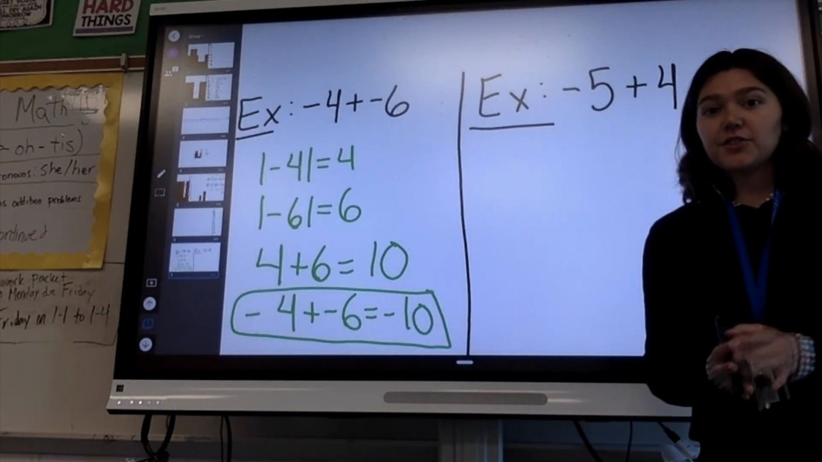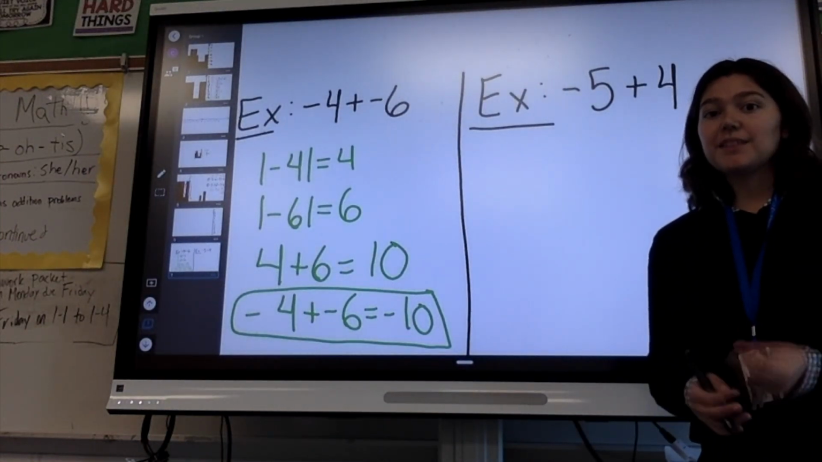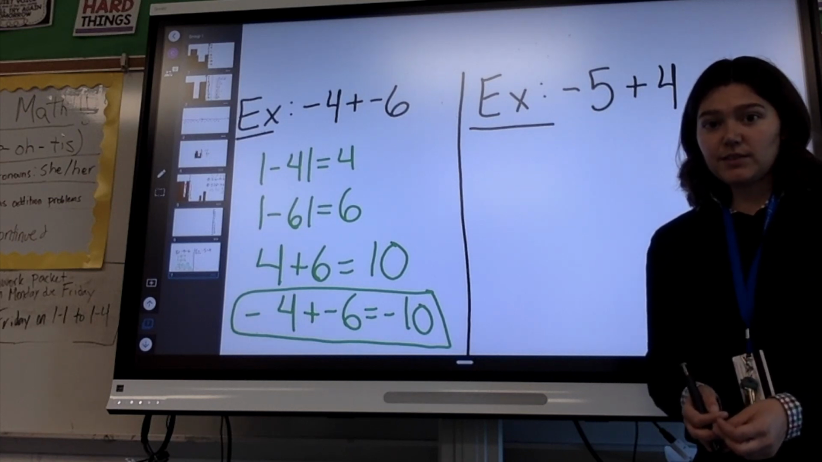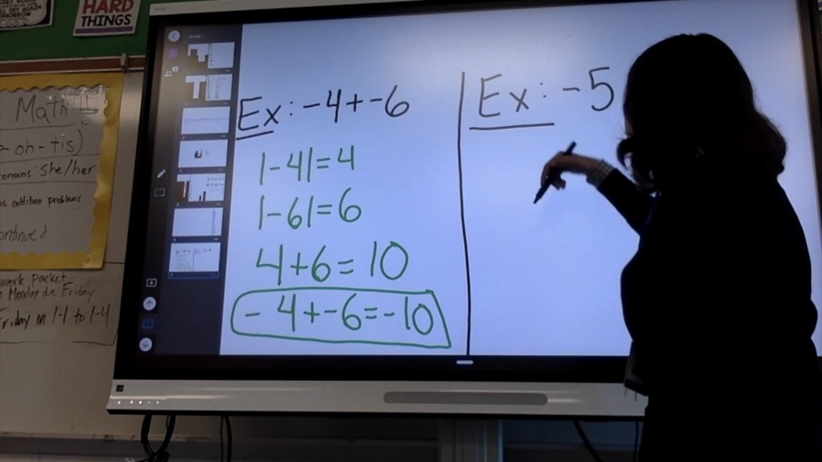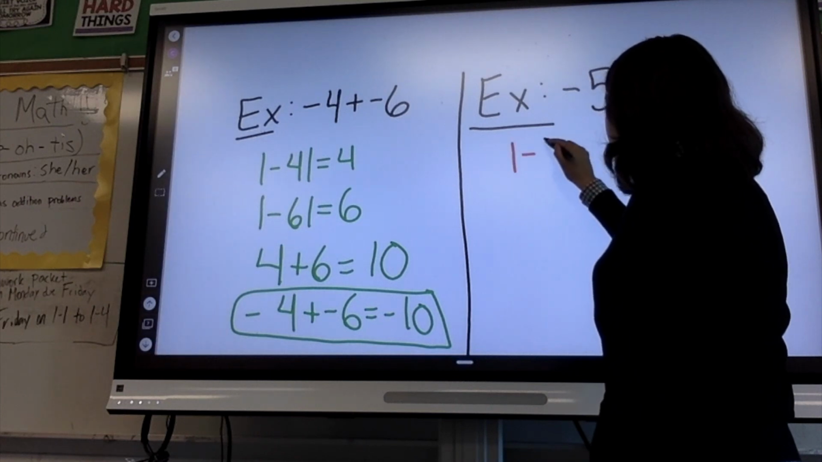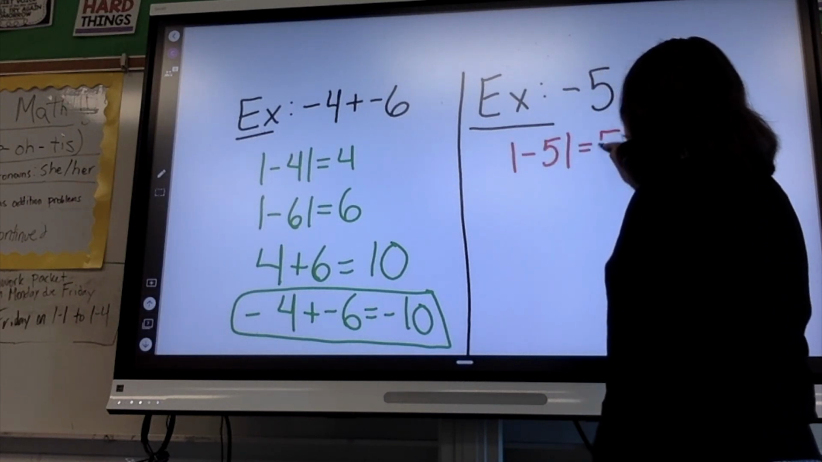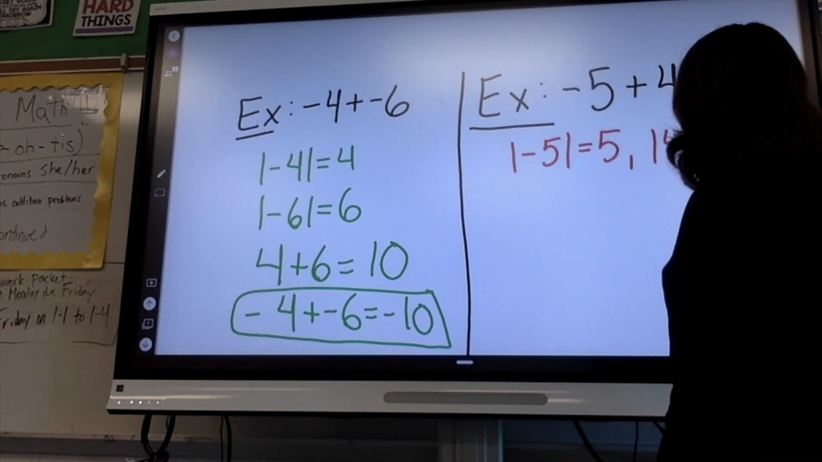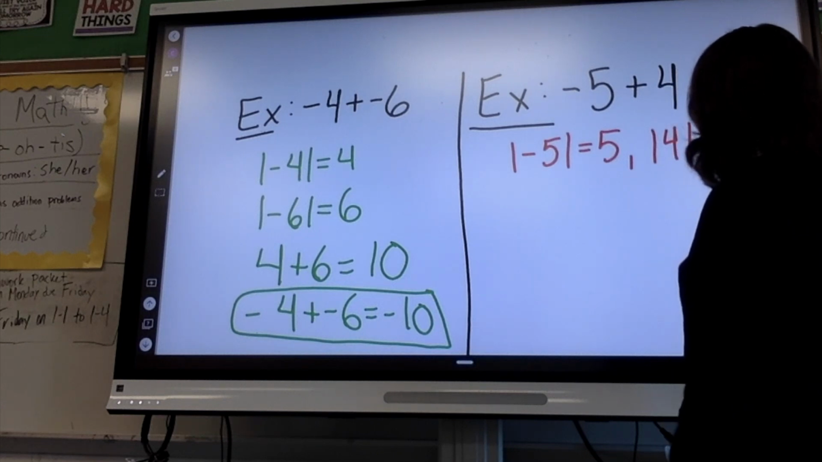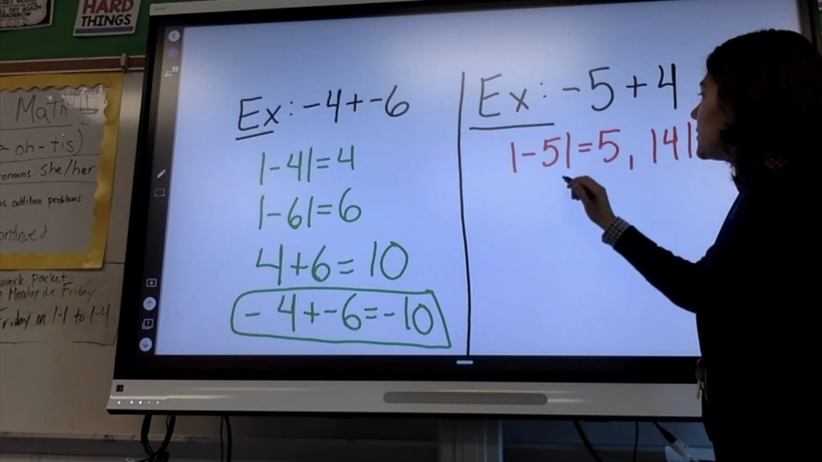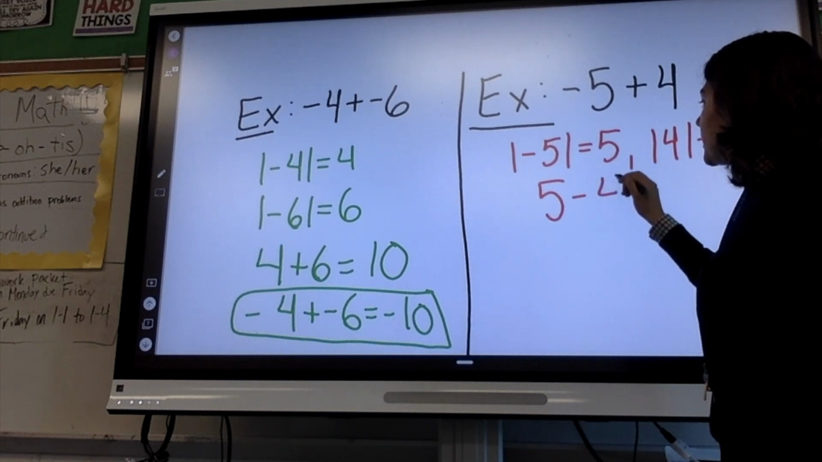We're adding them together, so our rule then is we subtract the absolute values. The absolute value of -5 is 5. The absolute value of 4 is 4, right? We're just making them positive. Then we do 5 minus 4 is 1.